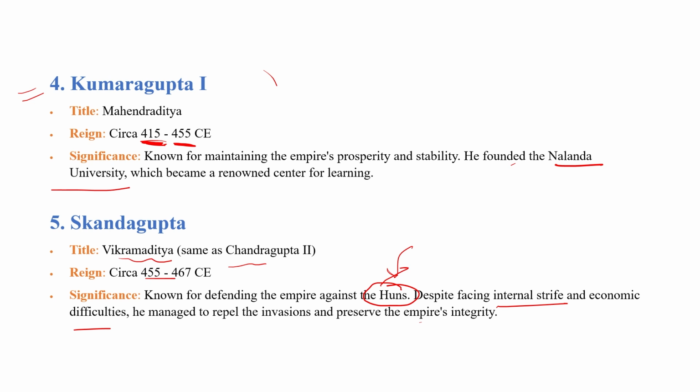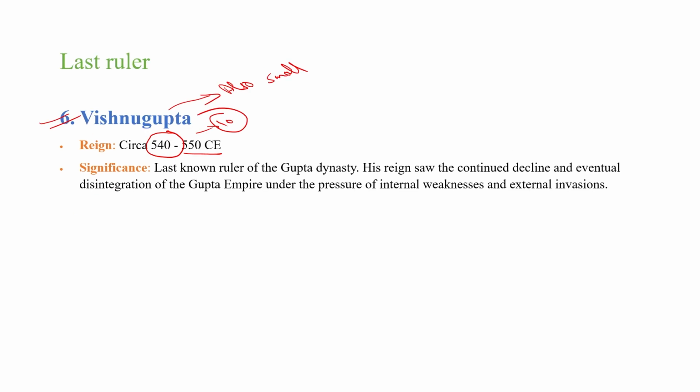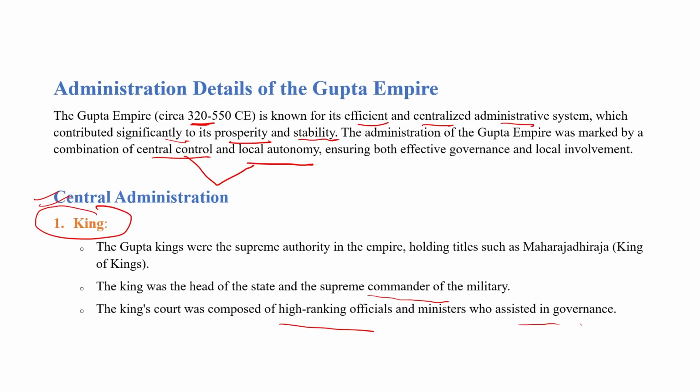Later, after the death of Chandragupta II, Kumargupta I became the ruler and got the title Mahendraditya, and he was the founder of Nalanda University. After the death of Kumargupta I, his son Skandagupta became the ruler and defended India from the attack of the Huns. The Huns were a tribe belonging to Central Asia. After the last ruler, Vishnugupta, the empire became very weak, and the ministers captured it and the whole empire divided into small parts.